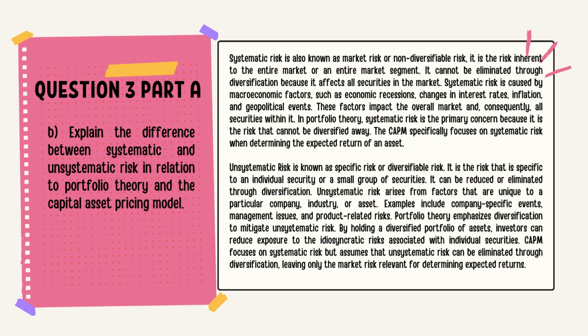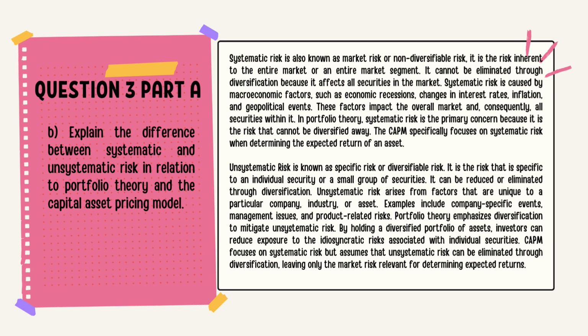So for unsystematic risk, it is known as specific risk or diversifiable risk. It is the risk that is specific to an individual security or a small group of securities. It can be reduced or eliminated through diversification. Unsystematic risk arises from factors that are unique to a particular company, industry, or asset. Examples include company-specific events, management issues, and product-related risks.